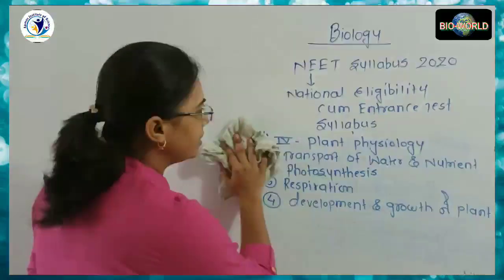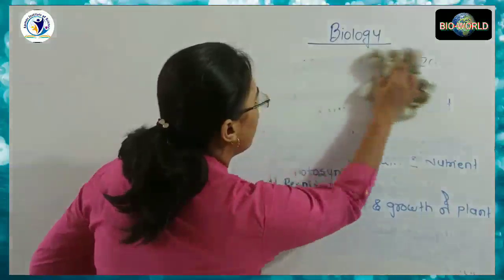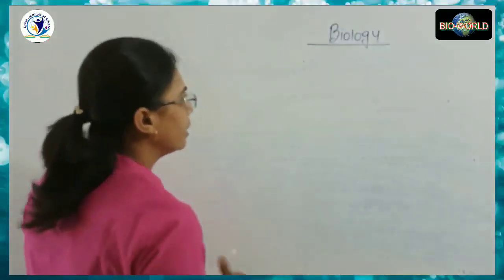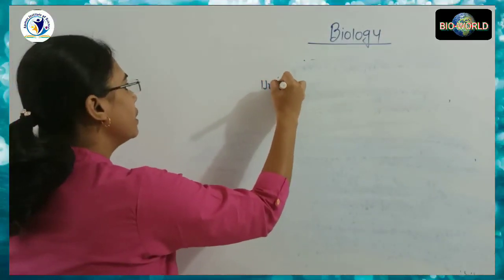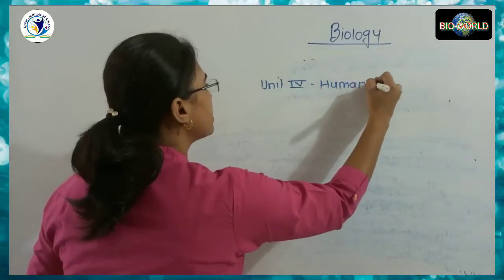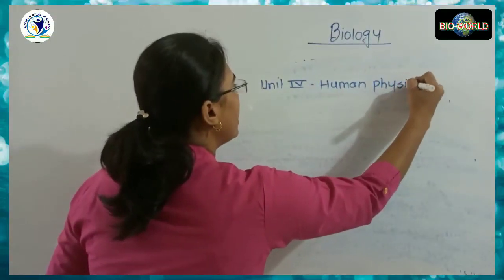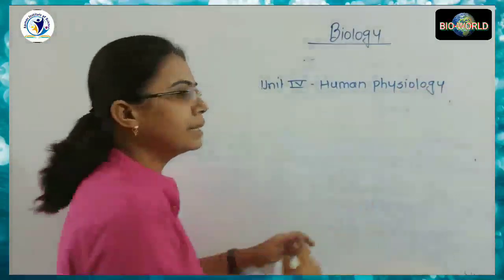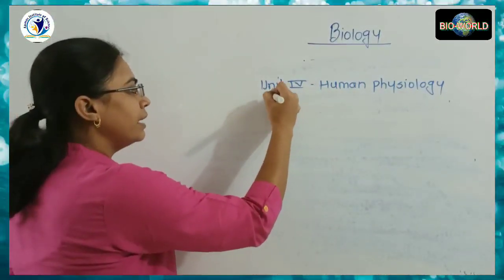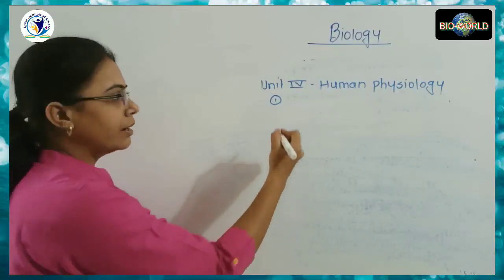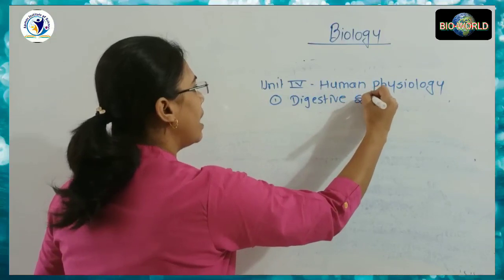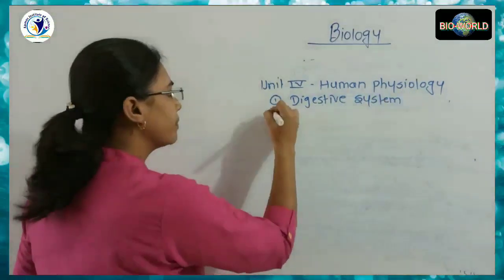And the last unit from the 11th content is human physiology. So human physiology is all those physiological processes which are required for the survival of human being or survival of the body. Then it has 7 subcontents. Here we have to discuss the human digestive system.